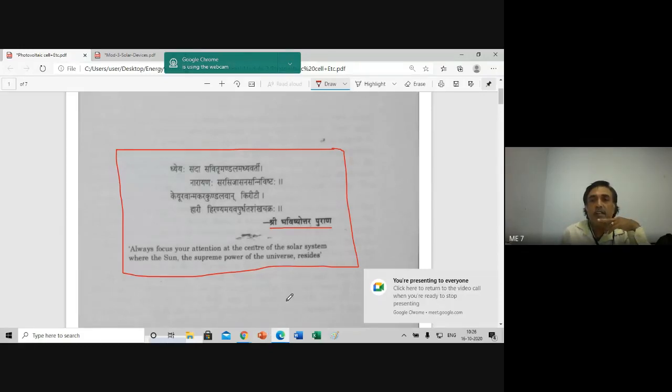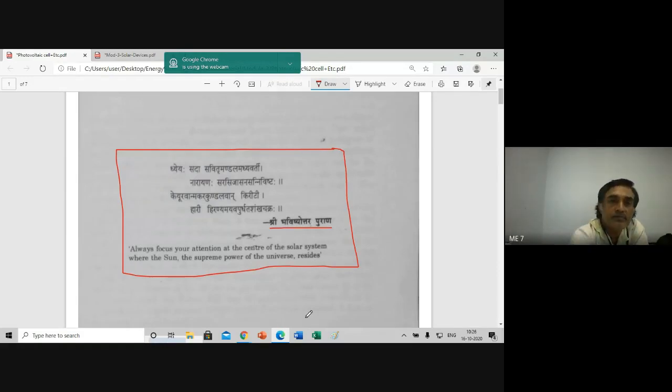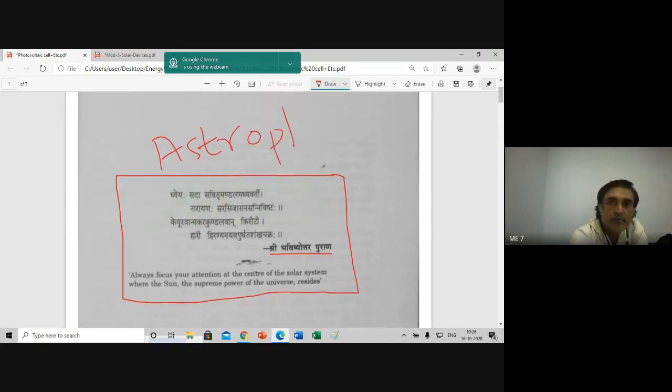Once, when I was working in another college, beside it was the Indian Institute of Astrophysics center, a central government organization.